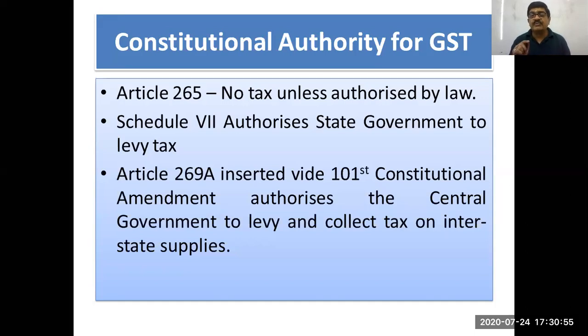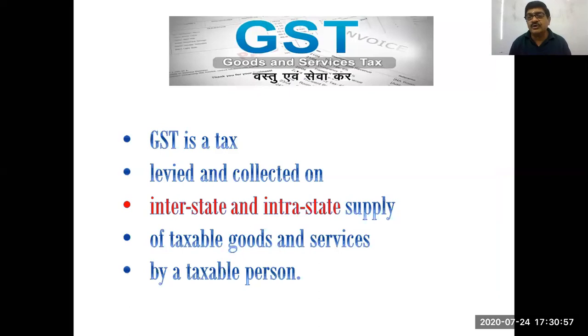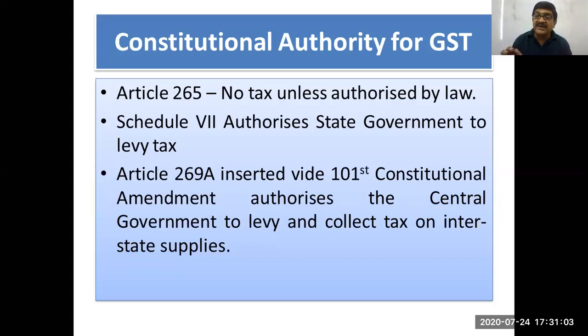So without proper authorization of law, the first point says GST is a tax, and Article 265 is saying there cannot be any tax unless authorized by law. So where is the authorization? Authorization is here under Article 265 plus Schedule 7 plus Article 269A. All these three things wrapped together, it becomes valid that government can collect tax on GST.